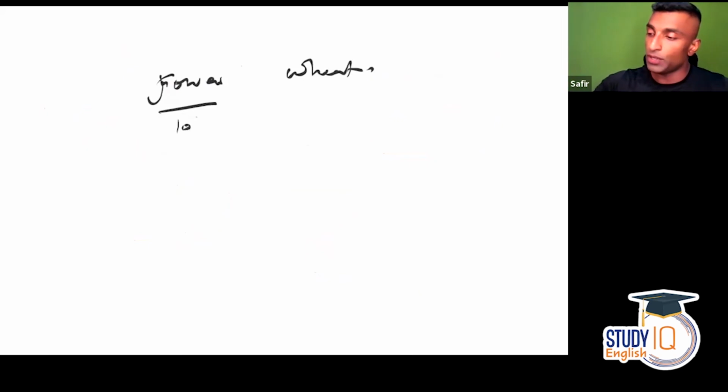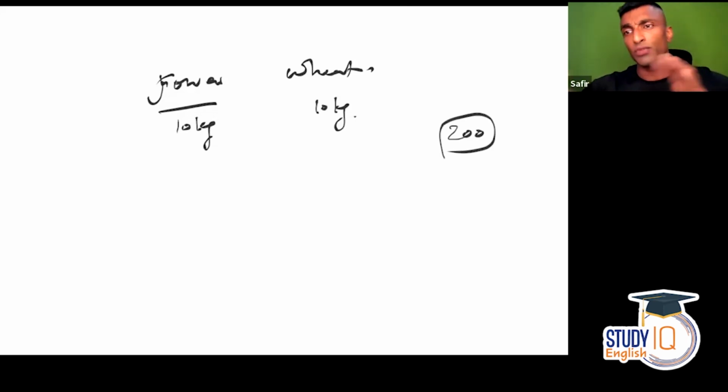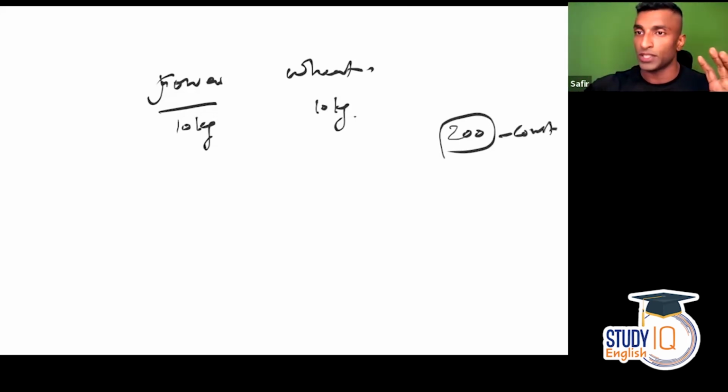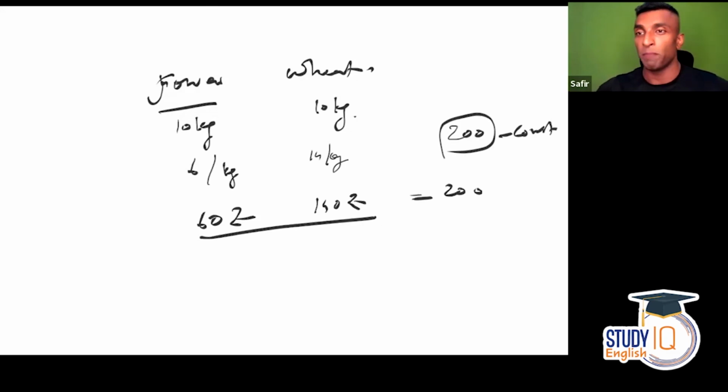Let's say 10 kg you consume of this, 10 kg of this, and you are spending only 200, which is the maximum you can spend. This expenditure is fixed, constant. Let's say the price of this is 6 per kg, and of the other 14 per kg. So this is going to be 60, and this is going to be 140. Together you will be paying 200.